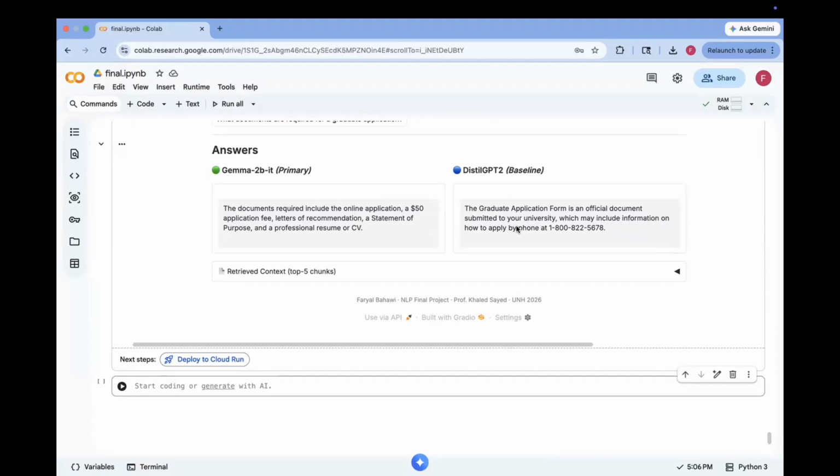So that's all. It's UniGuide AI that I created, a RAG system that retrieves from official UNH documents and generates accurate, grounded answers for prospective students. Thank you.